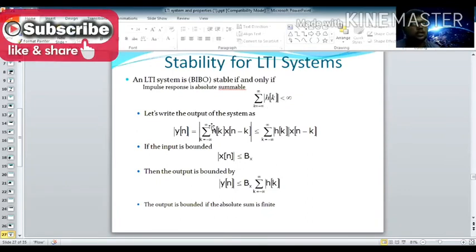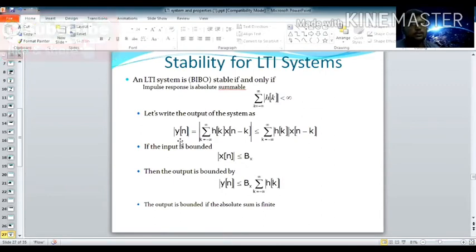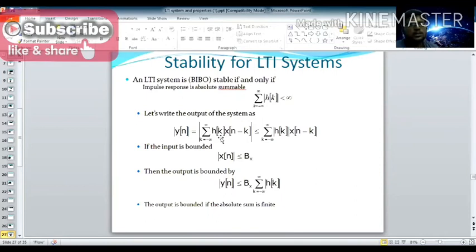Let's write the output of a system as y of n equal to the convolution formula, summation k equal to minus infinity to infinity of h of k x of n minus k. This is the definition of convolution. It is less than or equal to the summation of the magnitude of h of k x of n minus k.